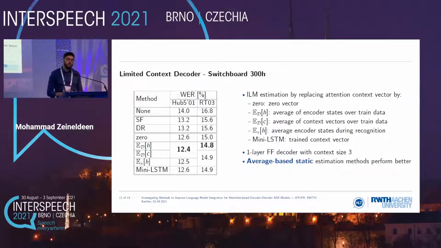For the limited context decoder results, it turns out that even if you have a limited context decoder, internal language model subtraction still helped. So here we can see improvement when you do ILM subtraction. In this case, we use a one-layer feed-forward decoder with context size 3. We also observe that average-based static methods perform better in this case, and here we actually achieve comparable results to even a recurrent decoder.